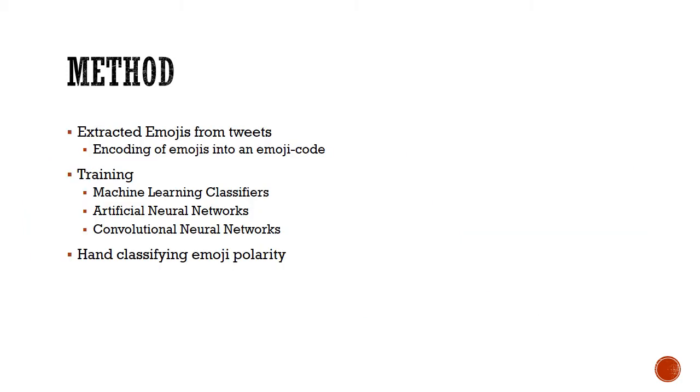Method or procedure. The procedure involves 6 major steps in order to classify the emojis, polarize the text, and finally aggregate the polarities. These 6 major steps are applied to the tweets that are extracted from the Twitter platform. The first step is extracting emojis from tweets. Tweets were accessed by using the Twitter API of Python, and a search was made for tweets of a particular hashtag, for example hashtag iPhone, through the TweetPy cursor, and then the tweets were obtained.